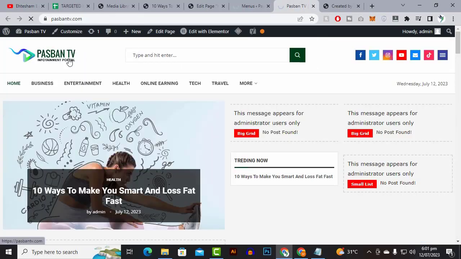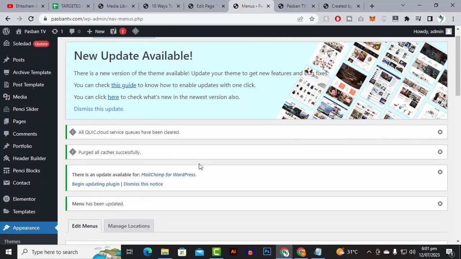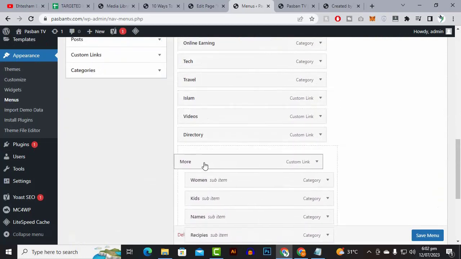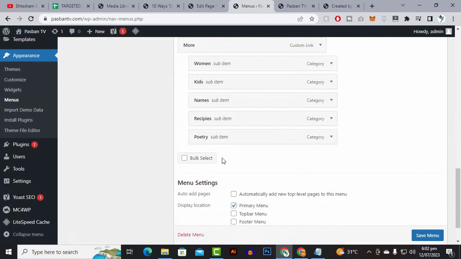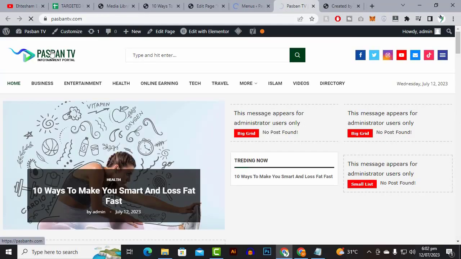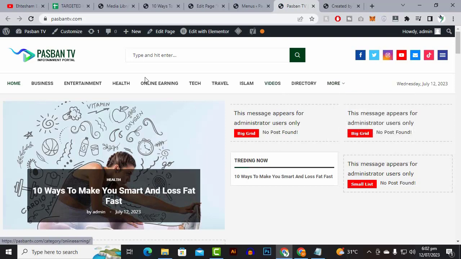and if you review, you will see that the other menus will be appearing here, but definitely this more menu we need at the last. So here we will come and move the more menu to the bottom of all, and then save it again. And now if we refresh, hopefully everything will be according to us. Yeah, you can see more is there, and we have the beautiful menus.